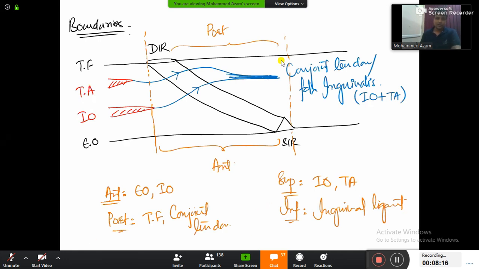So anteriorly you will be having external oblique and internal oblique. Posteriorly you will be having the transversalis fascia and conjoint tendon. Superiorly there will be internal oblique and transversus abdominis, and inferiorly you will be having inguinal ligament. So the boundaries of the inguinal canal are extremely important and made easy.